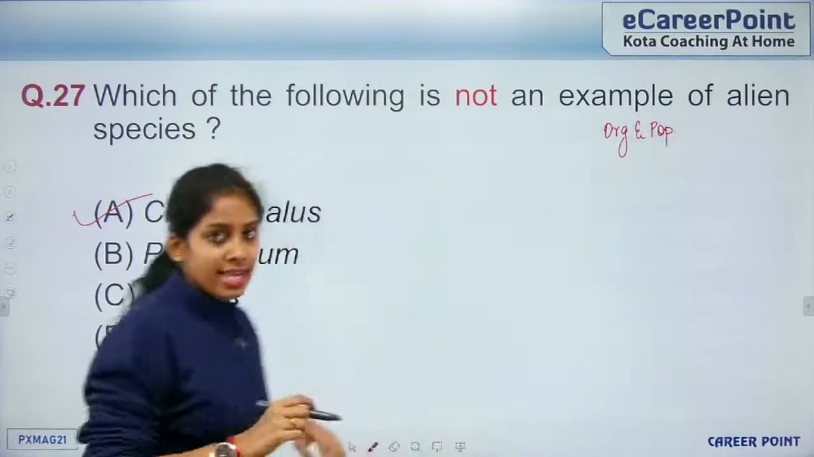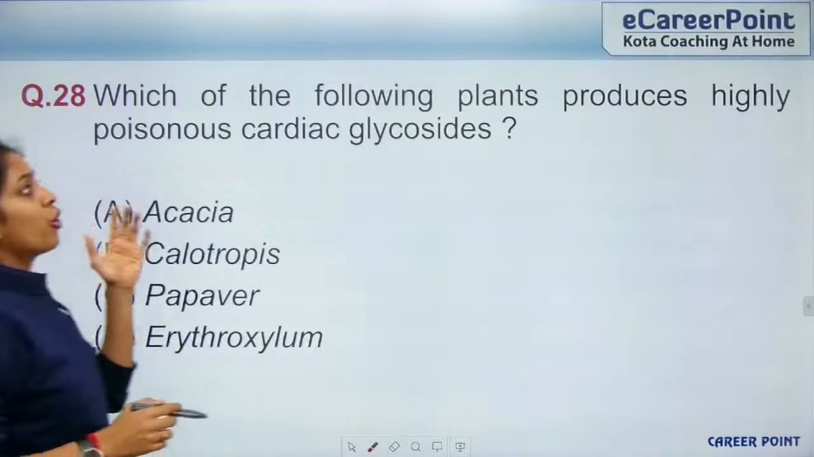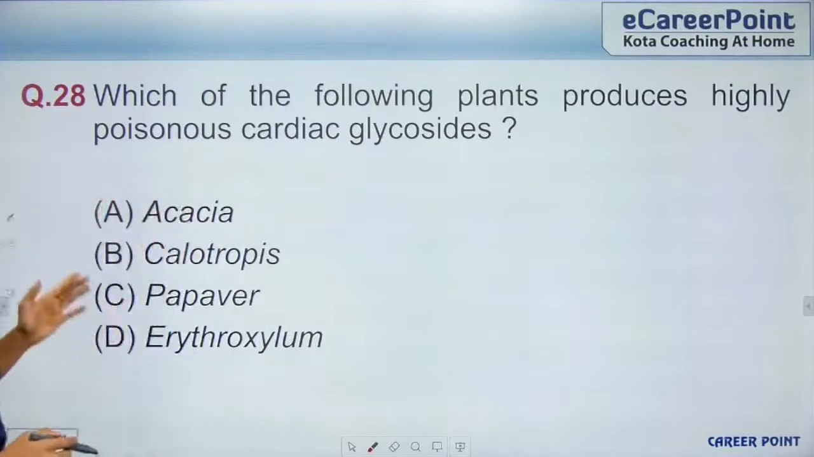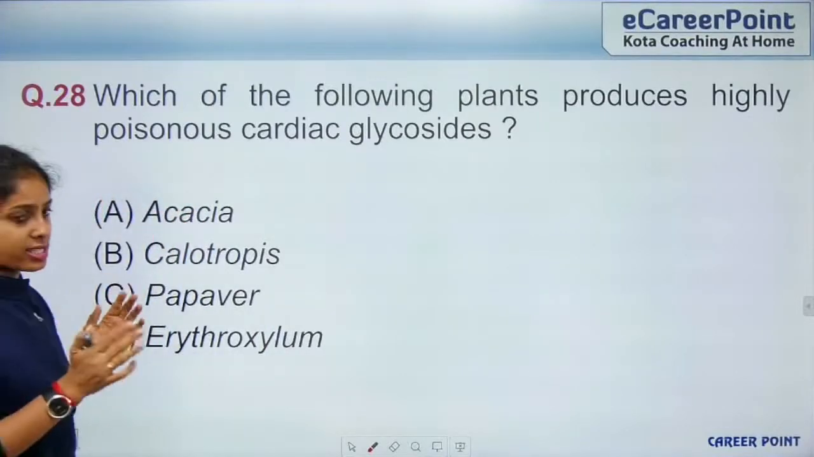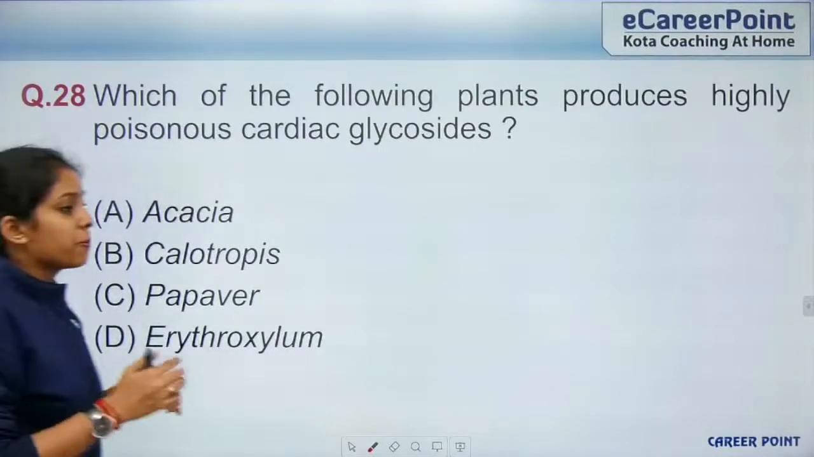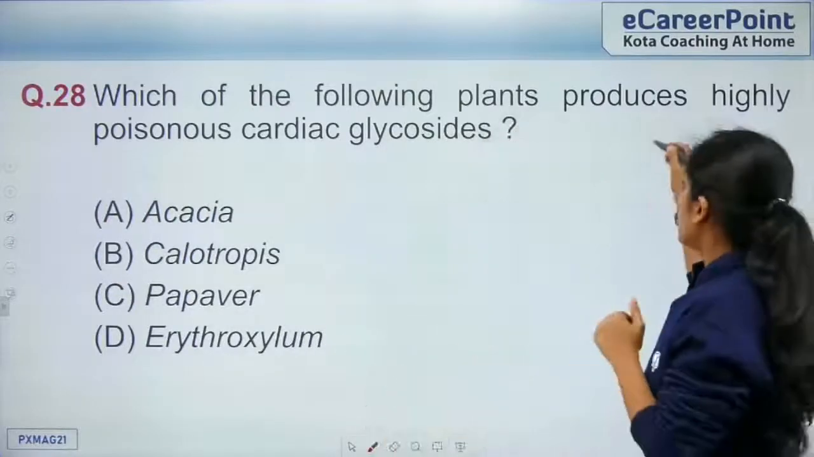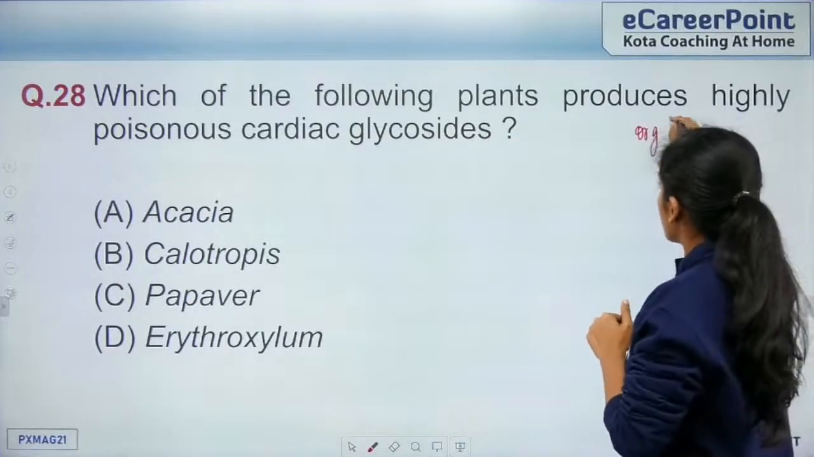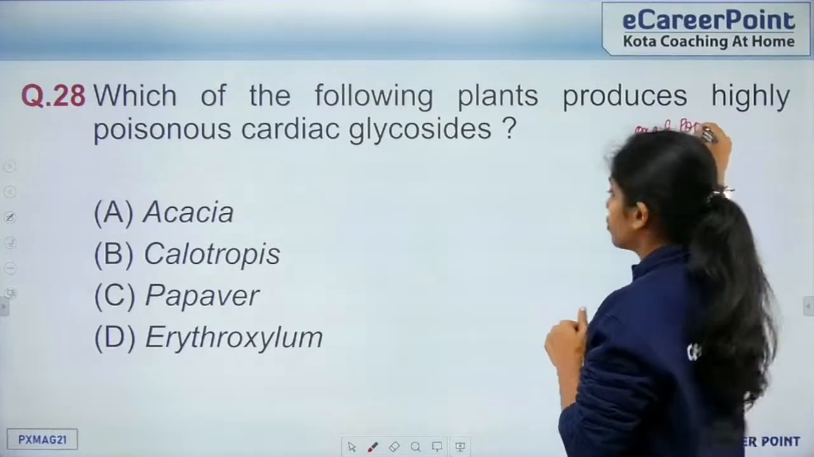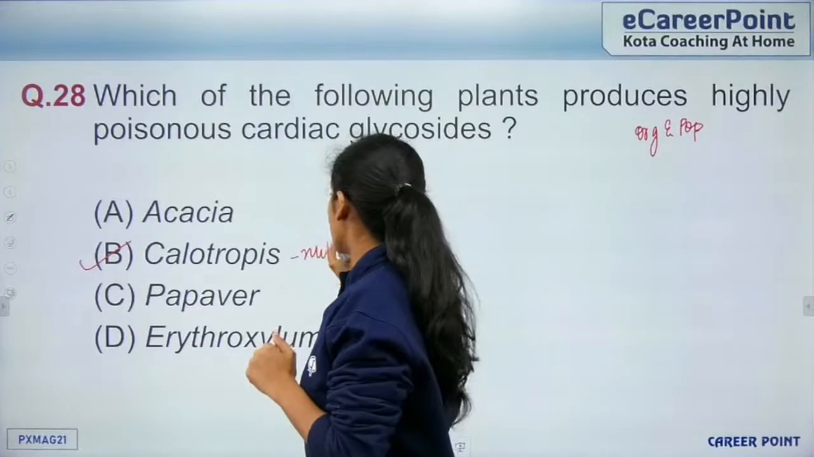All right, so we move forward to question number 28. Which of the following plants produce highly poisonous cardiac glycosides? Why do plants have to produce cardiac glycosides? It is for only one reason, so that it protects itself from the predator. This also comes from the chapter Organism and Population. It is your Calotropis, that is the milkweed plant.